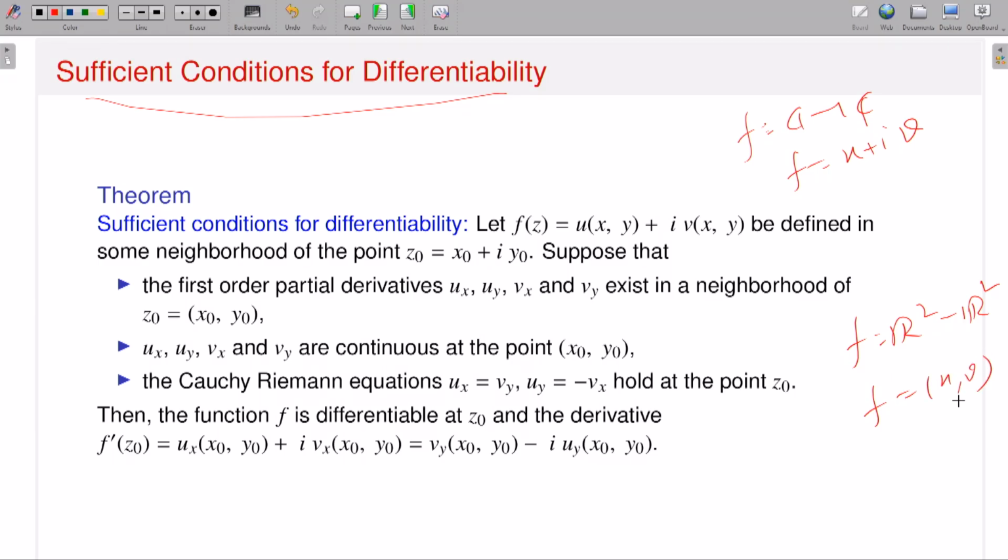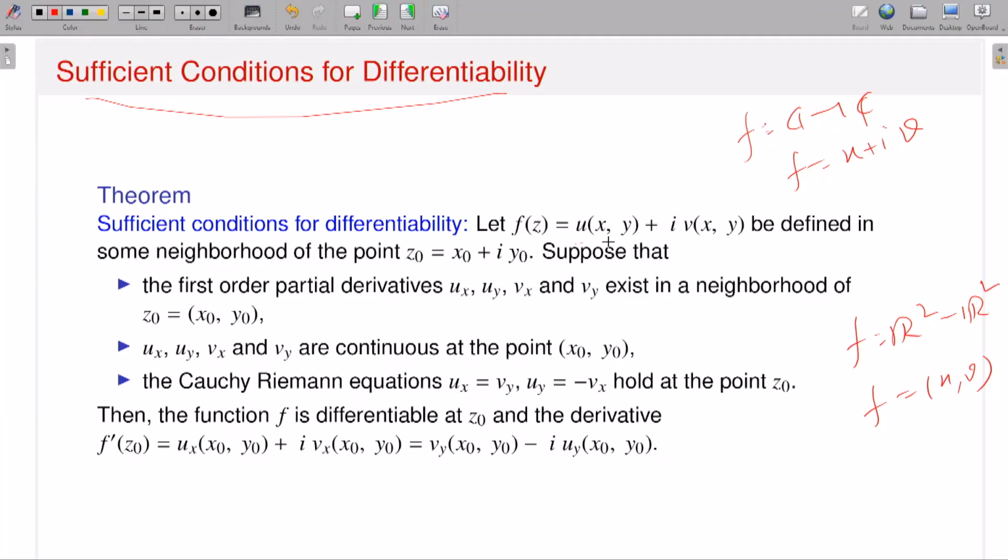Now the existence of the total derivative of f implies of course the existence of the partial derivatives of u and v and their continuity. Conversely, for functions from R2 to R2, only the existence of partial derivatives and their continuity implies the existence of the total derivative. Now I have a function from C to C, and that function I can think of as from R2 to R2. But what about complex differentiability? Complex differentiability needs something more. What is the necessary condition for complex differentiability? That means satisfying the Cauchy-Riemann equations.